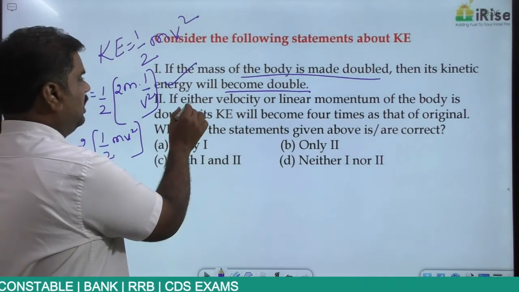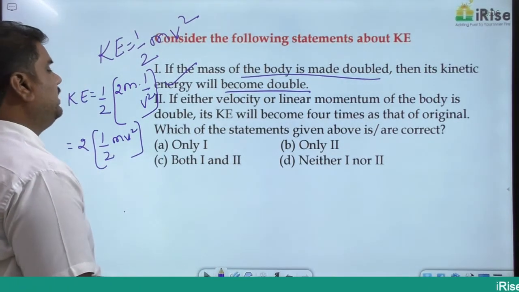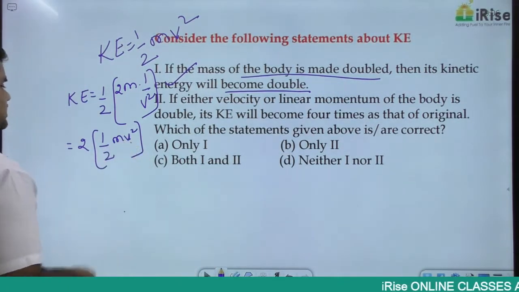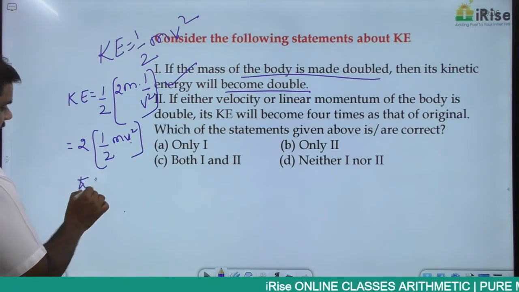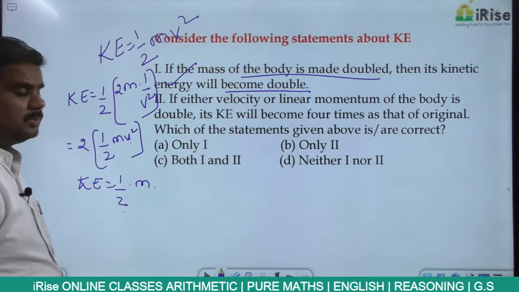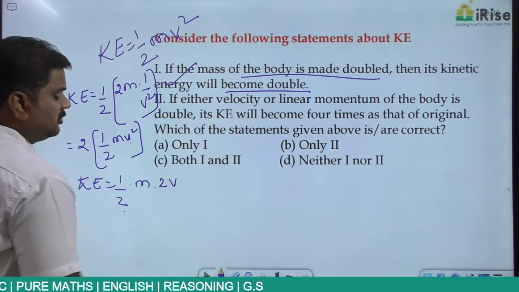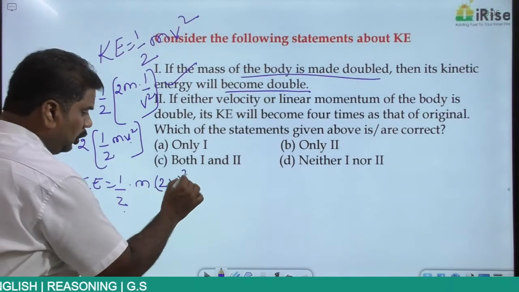Then the next statement: if the velocity of the body is doubled, or the linear momentum is doubled. So if the velocity is doubled, what happens? Kinetic energy is equal to half into m into 2v whole square.